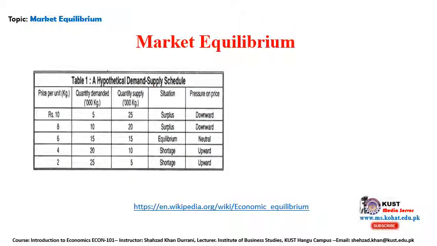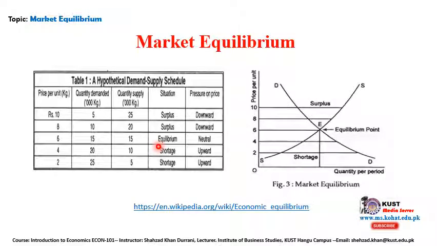Look at this table as we discussed, and we try to find out the point of equilibrium, which we call the market equilibrium. The quantity demanded was 15, so the quantity supplied to the market was 15 as well when the price is 6. Now we will represent this concept graphically. Look at the graph. This is the supply curve, which is moving upward, and the demand curve is sloping downward. This one is sloping upward, clear?